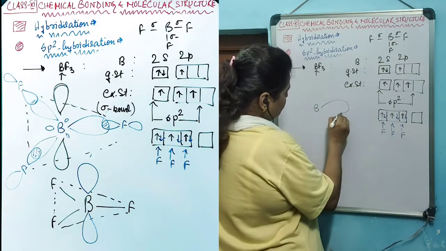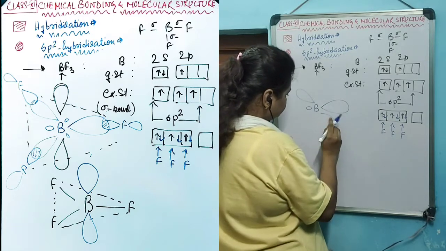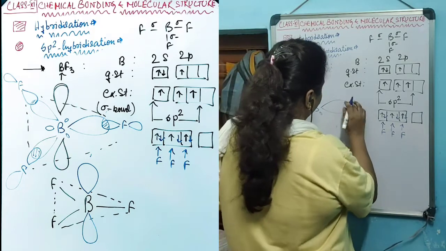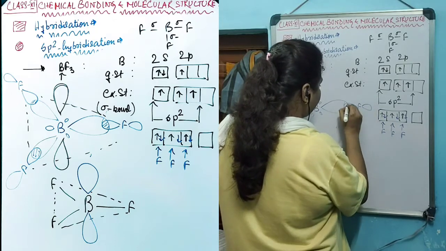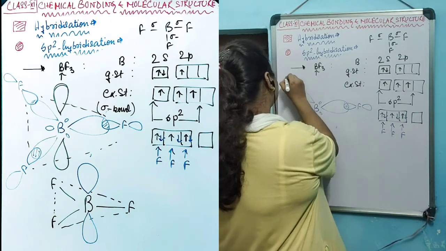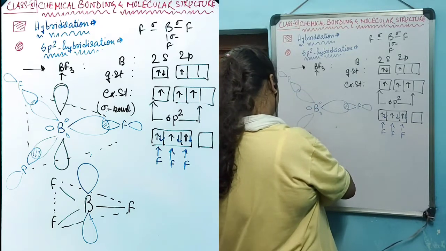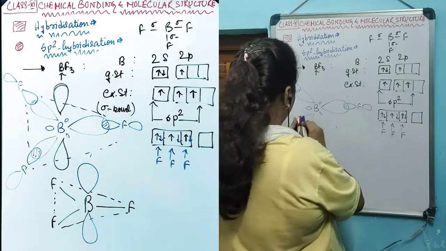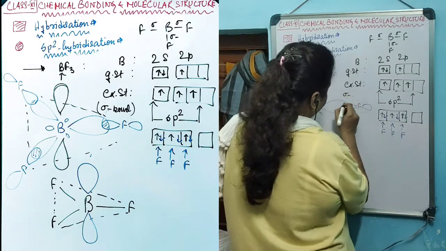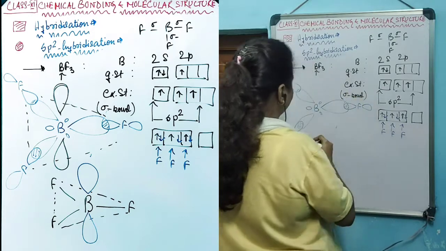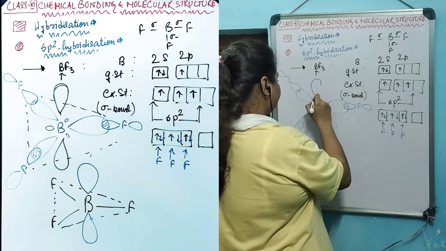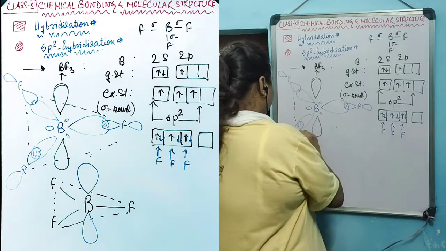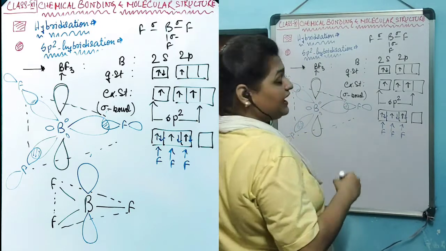This is the central atom boron, and these are the 3 hybridized orbitals. Each of them has created an overlapping bond, a sigma bond, with the fluorine, and the p orbital remained vacant and perpendicular with the plane of the molecule, because this molecule is planar in nature.